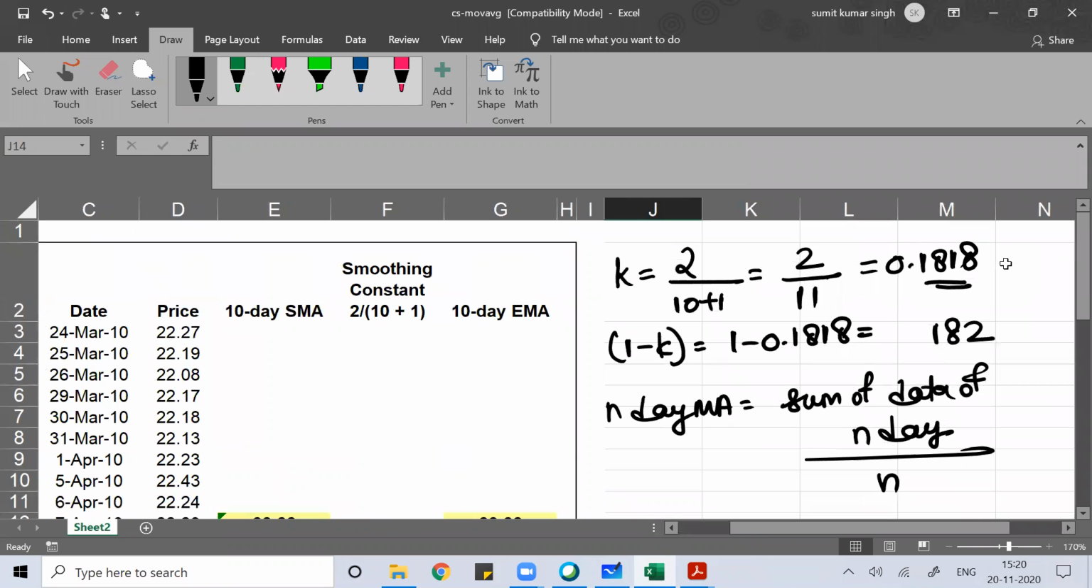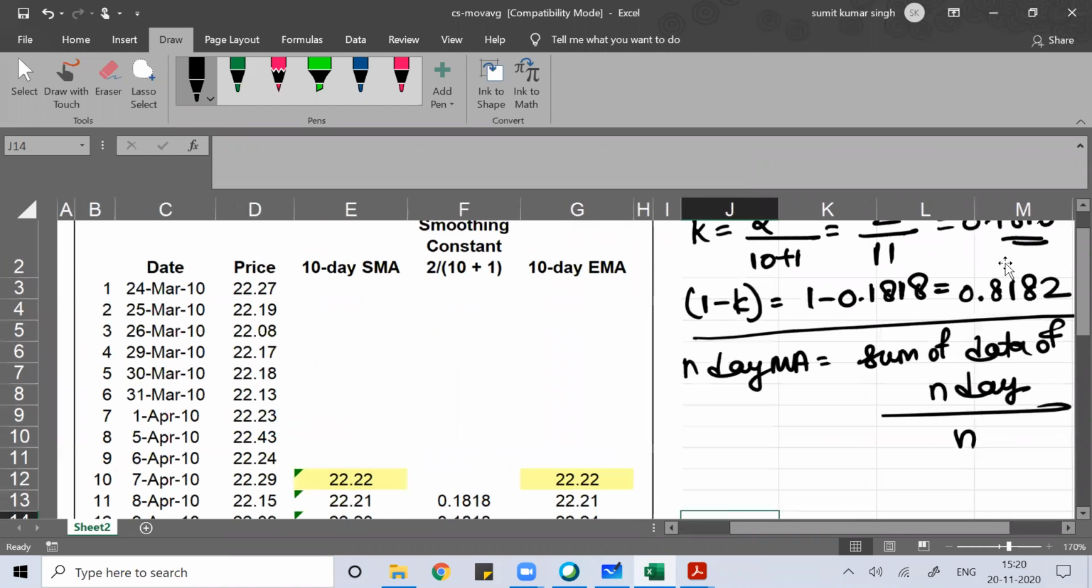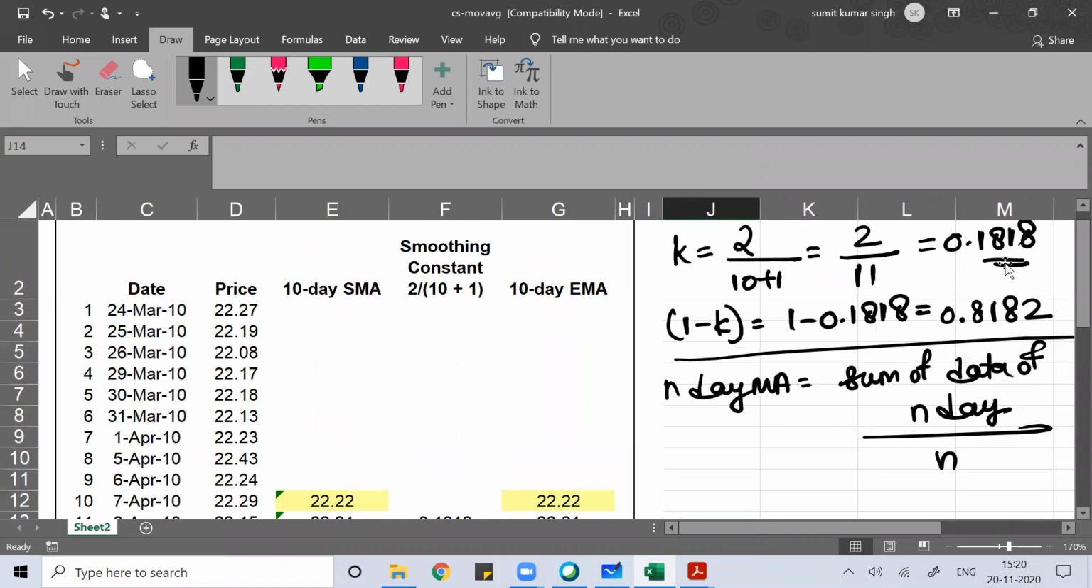So I'll find this. Then 0.8, so I'll get 1 minus k. I got k, I got 1 minus k. So now what I'll do, I'll find every day, the 10-day exponential moving average. Then for the first day, you know the formula.